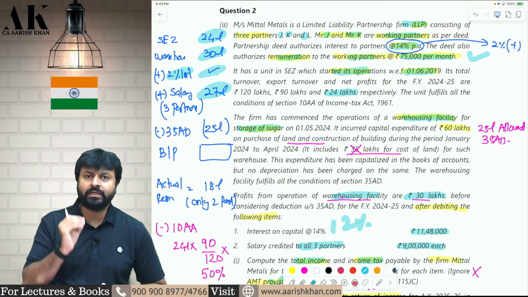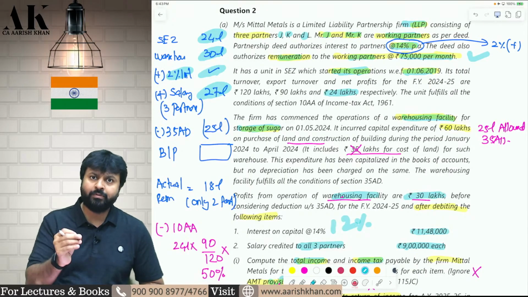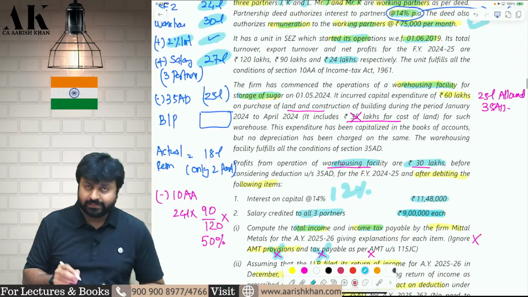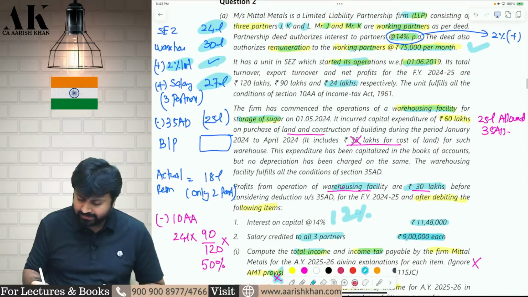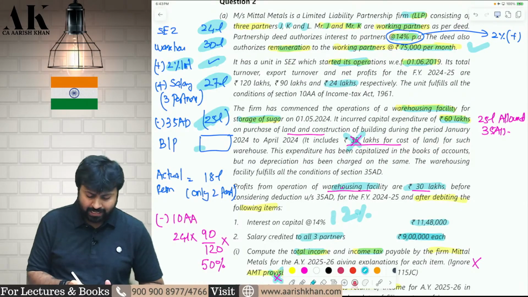So first of all, in case of a partnership firm question, you have to compute your book profit as per 40B. So I'm computing book profit. So I will add back the entire remuneration of 27 lakhs. Then I will claim 35(80) deduction. You are incurring an expense of 60 lakhs, out of which 35 lakhs is land. So therefore land is not allowed. Only 25 lakhs will be allowed as deduction. I will get my book profit.